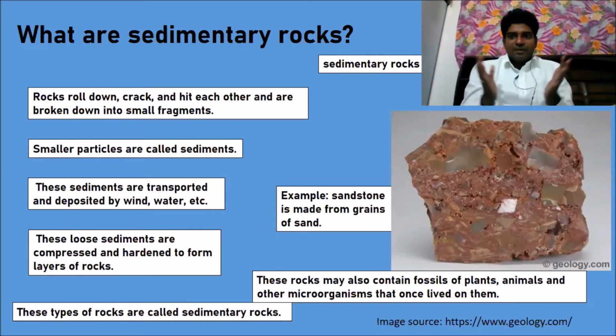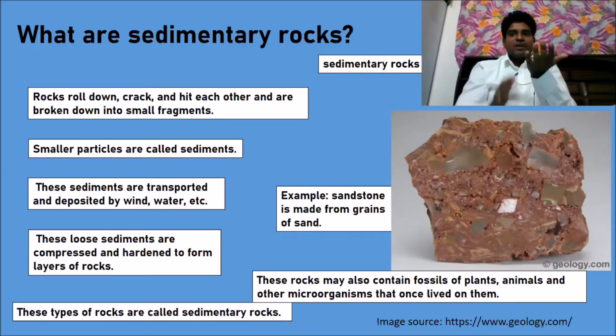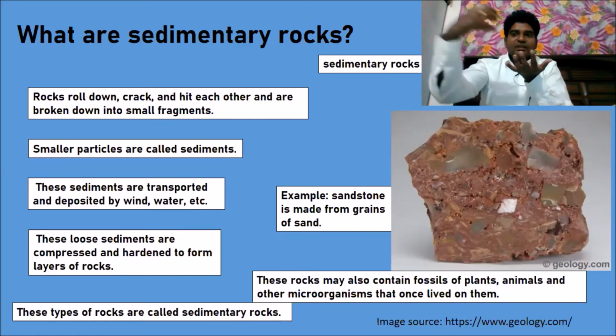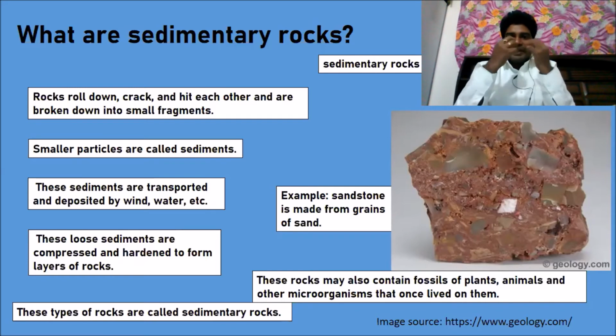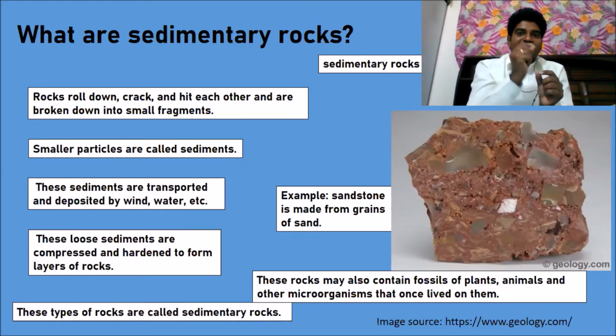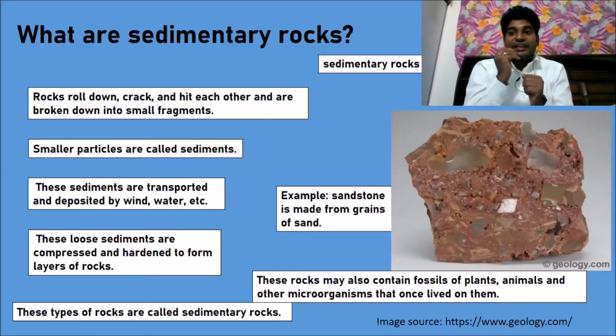Once the primary rock is formed, just now we have learned the types of igneous rocks. When the extrusive rock is exposed to wind and water, it breaks down and forms small particles. And these small particles are called sediments. What are they called? Sediments.